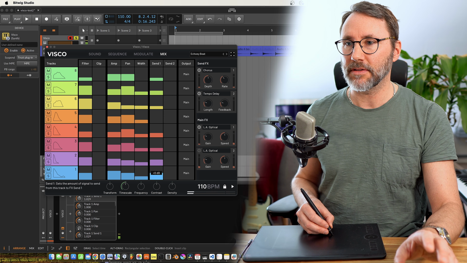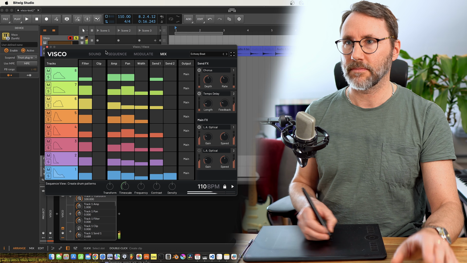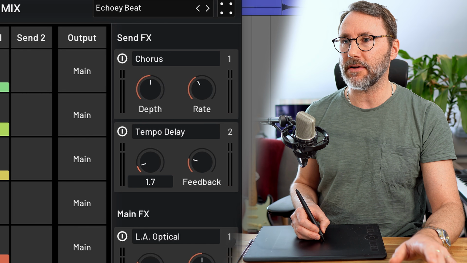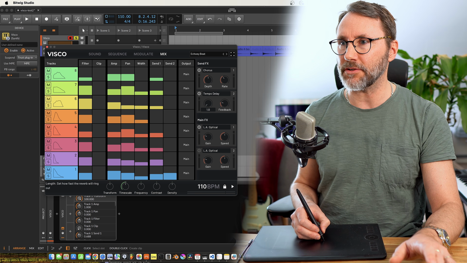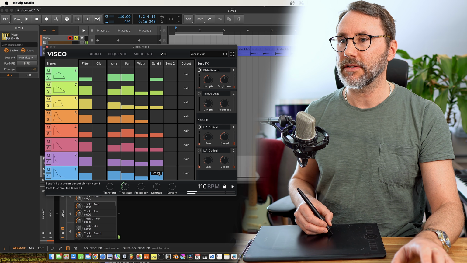Maybe add some reverb or delay to that. It would actually have been great to see the time divisions here rather than like a factor. That's a chorus. Let's select plate reverb.